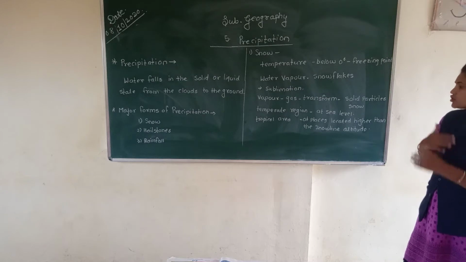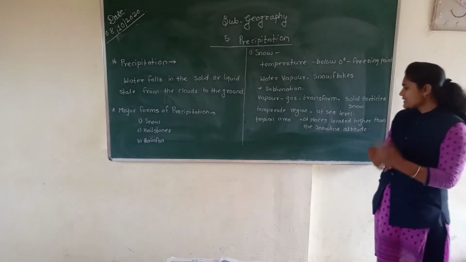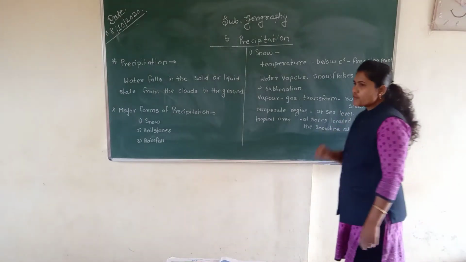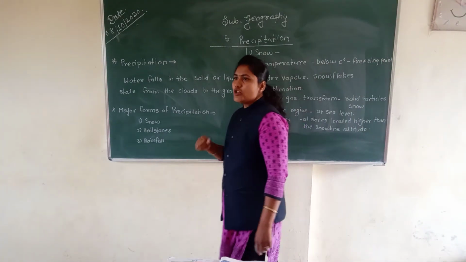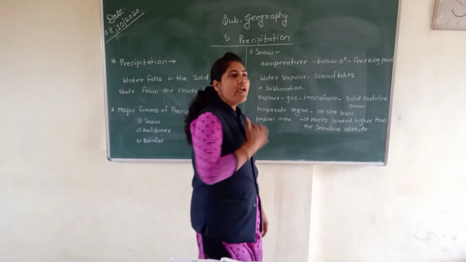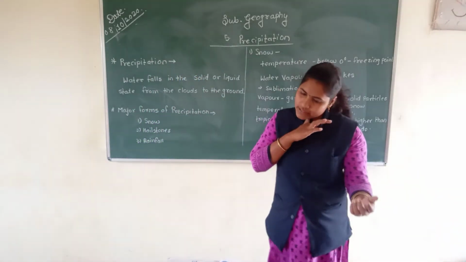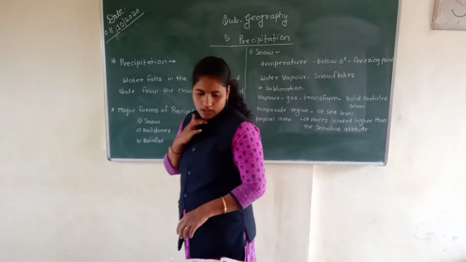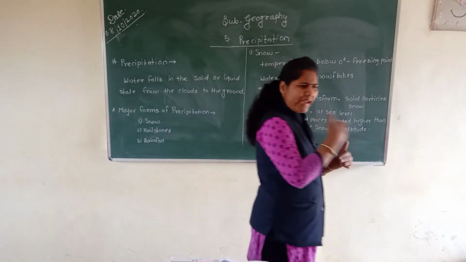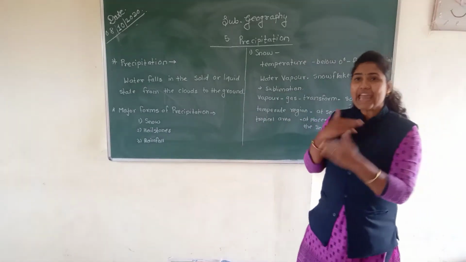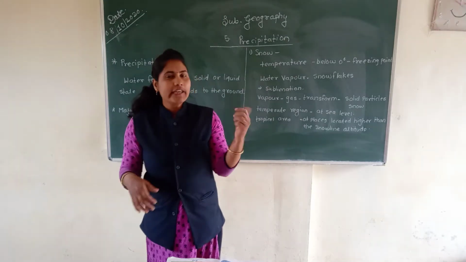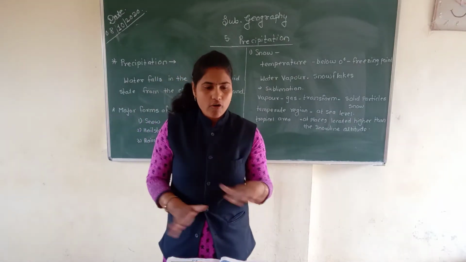Snow is in a solid form, that's why it does not flow like water. Many layers of snow accumulate on the ground.